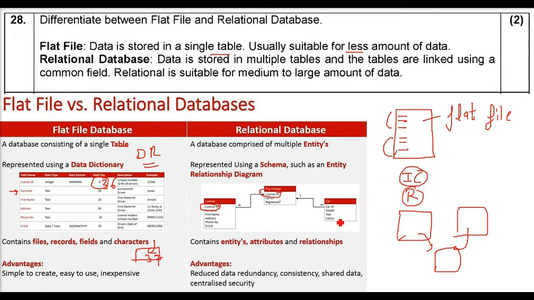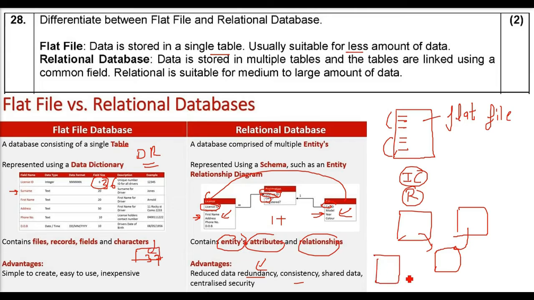Before making a database, we make a schema, that is the framework, and with the ER diagram, entity relationship diagram, we formulate how many tables will be formed, what will be the formation, what will be the fields, all these. That is, entities, attributes and relationships are formulated. The advantages are reduced data redundancy, consistency, shared data, centralized security. There is no real disadvantage, but you need some expertise to understand this RDBMS, Relational Database Management System, or multiple table form, because there are so many things which are going to come.